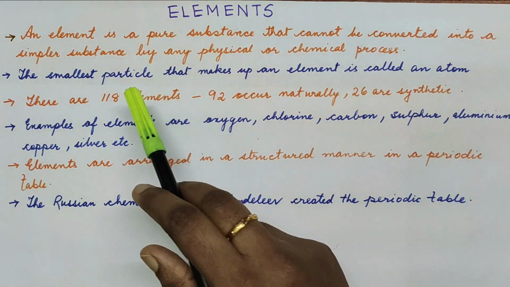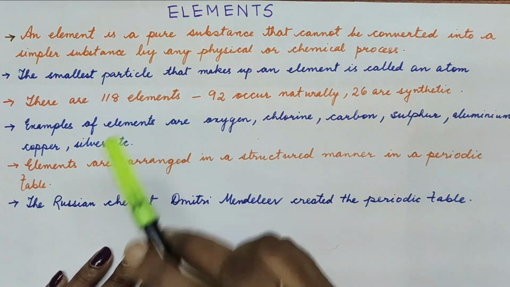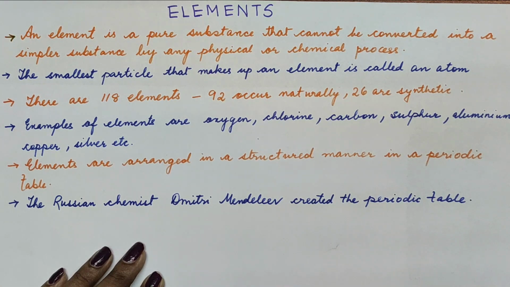Now, the smallest particle that makes up an element is known as an atom. So the smallest part of any element that we talk about will be made up of the particle called atom. There are many subatomic parts also, which we will not be discussing now. So elements are made up of atoms. And there are around 118 elements which have been identified so far. 92 to 94 of them are naturally occurring, and around 26 and even more are being developed synthetically.